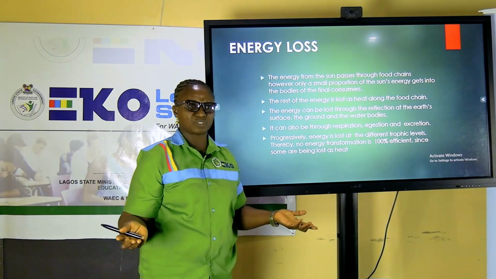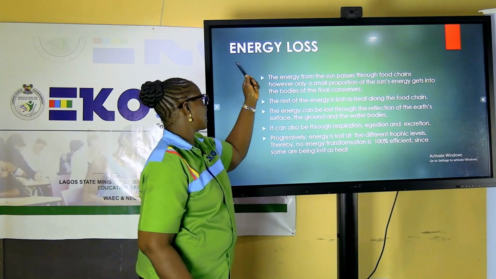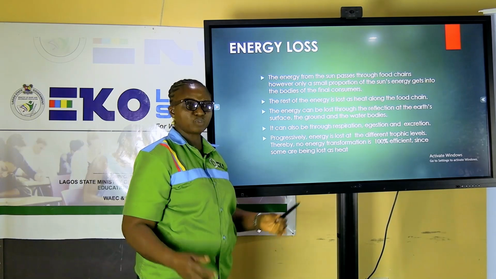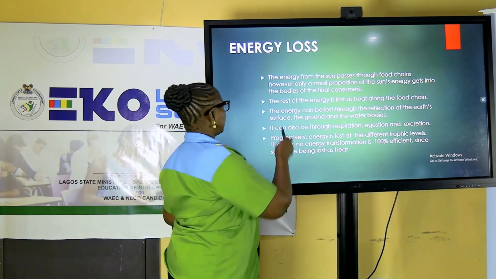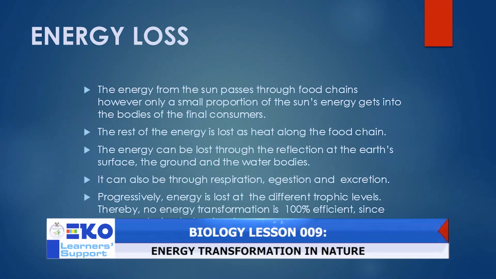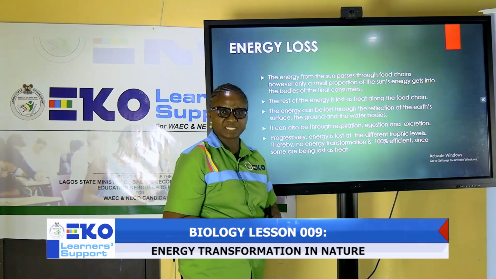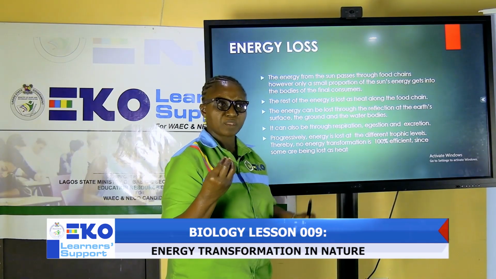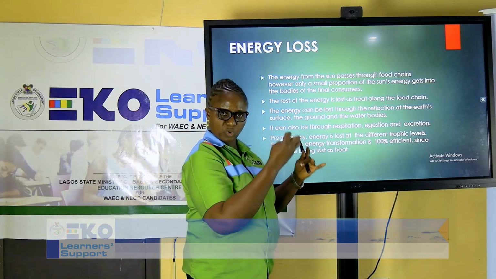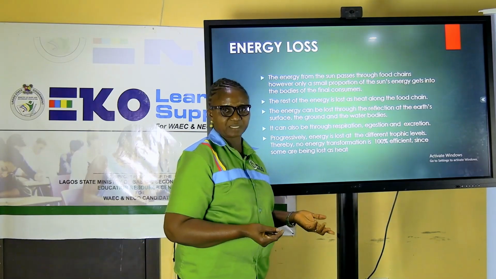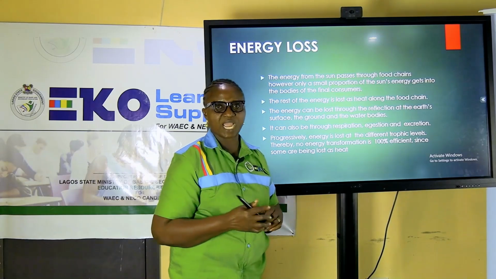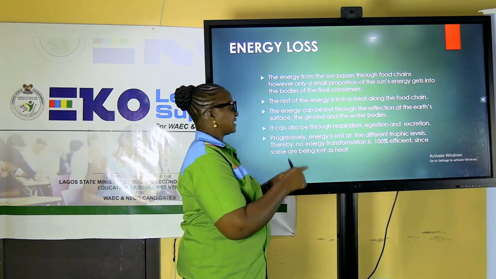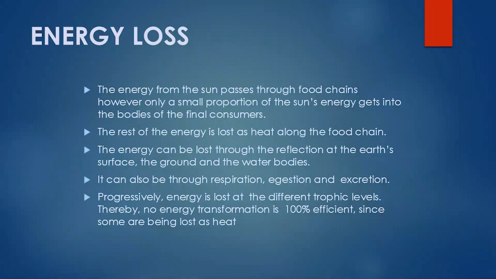How is the energy lost in the environment? We are looking at the subtopic energy loss. How do we throw out energy? We are still coming there to see how this energy moves around. The energy from the sun passes through the food chain. We have explained this. And when this transformation takes place, it's only a fraction, a small portion of the energy from the sun that is being used, primarily by the plants as organisms that photosynthesize. The energy in them is being transferred to the animals, consumers.